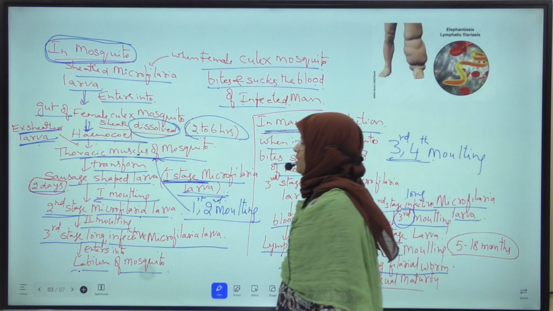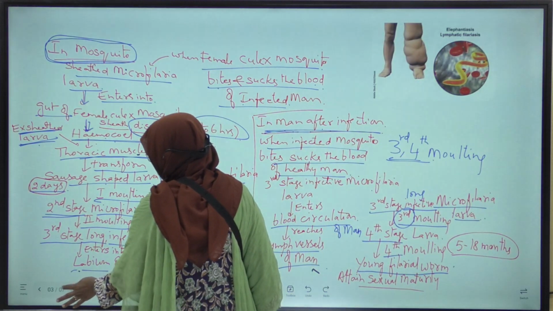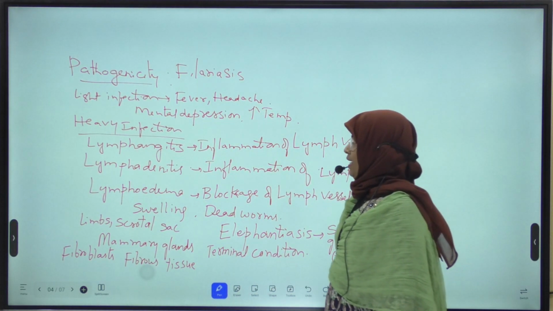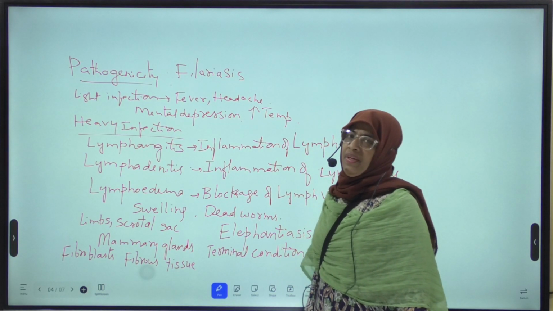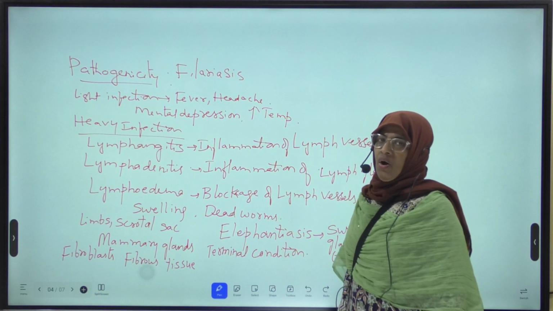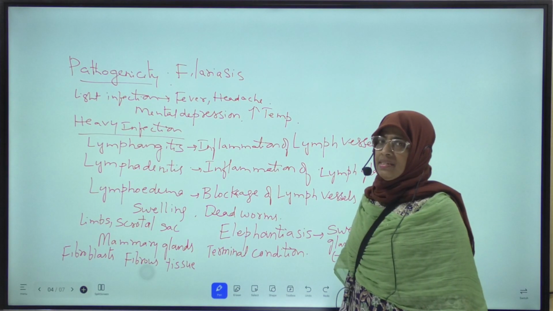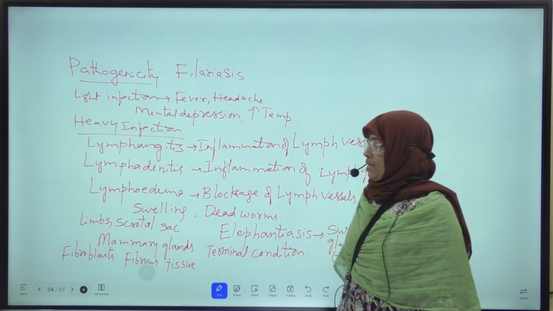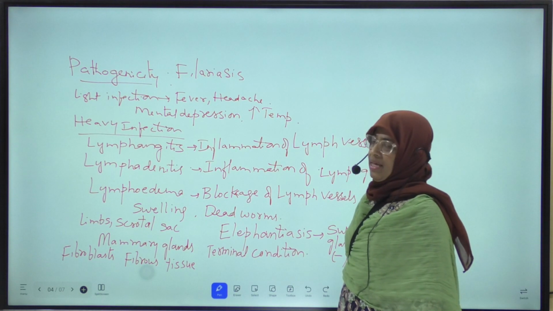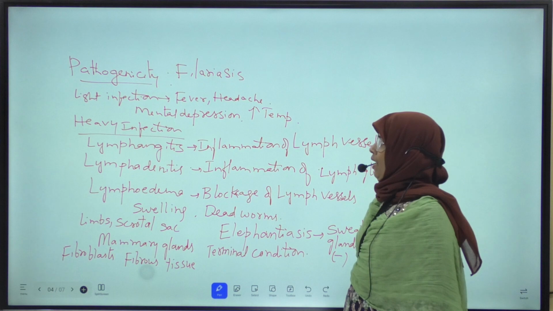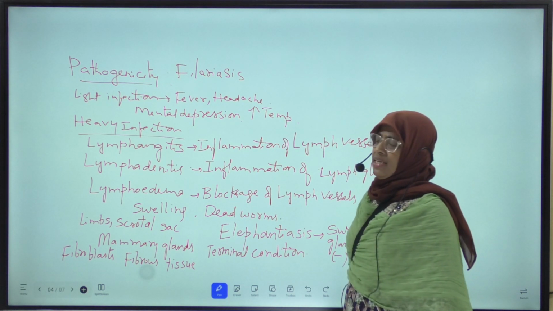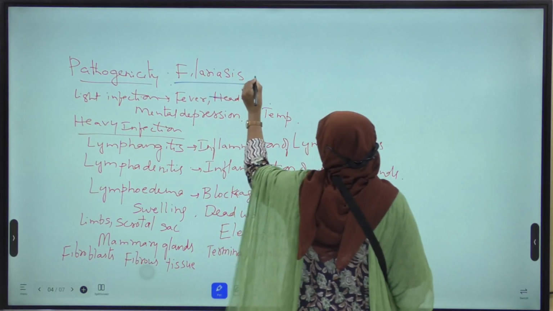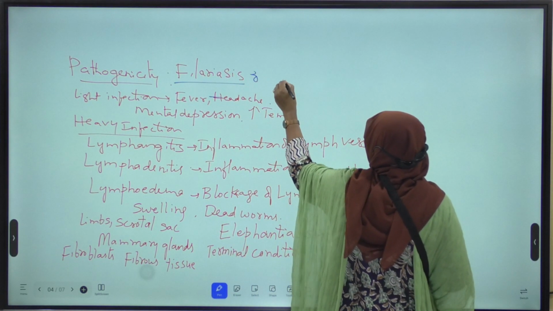Next, now we will discuss the pathogenicity of Wuchereria bancrofti. Disease causing characters of the parasite is called pathogenicity. The disease caused by Wuchereria bancrofti is called Filariasis or Wuchereriasis.